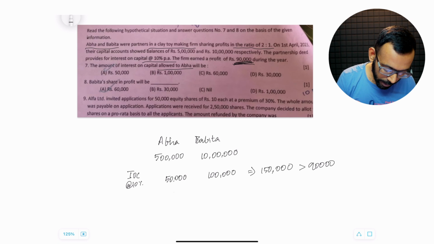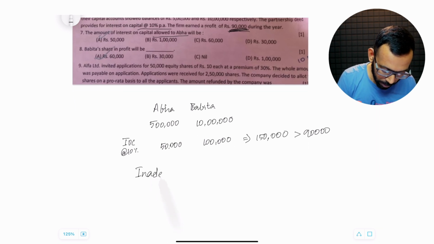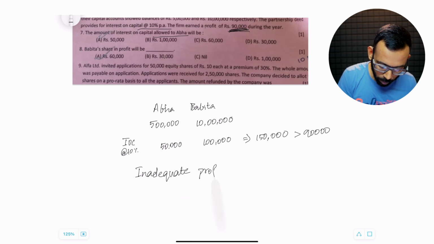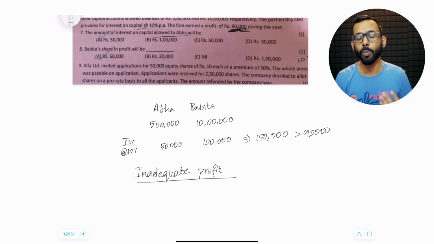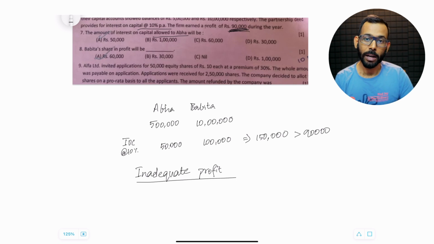So we have reached a situation called inadequate profit situation. What are we supposed to do when we reach inadequate profit situation? It means the partners won't be able to get the entire interest on capital or whatever appropriations they are originally eligible for as per partnership deed. So that appropriation will be restricted to whatever profit the firm had earned in the first place.